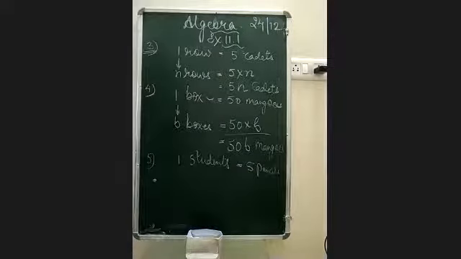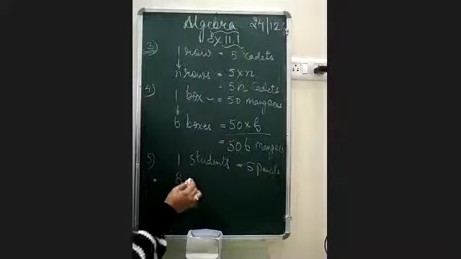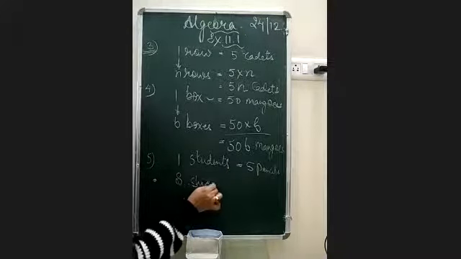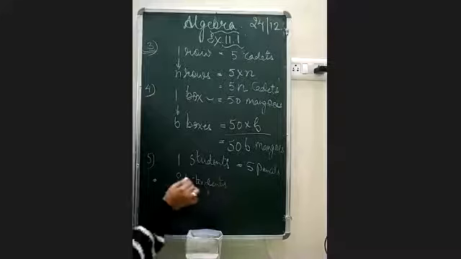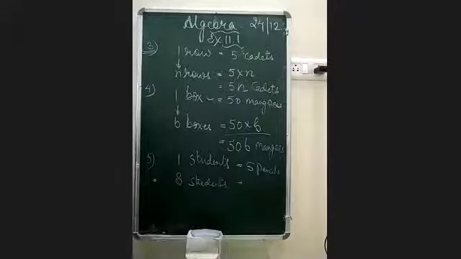Now the question is telling us that if you have S students, total students are S. One student, 5 pencils, and the students are S. If you have S number of students, how many pencils will be distributed?